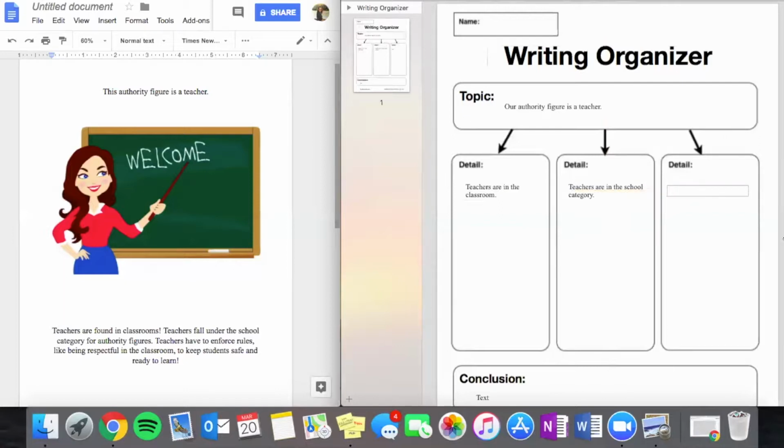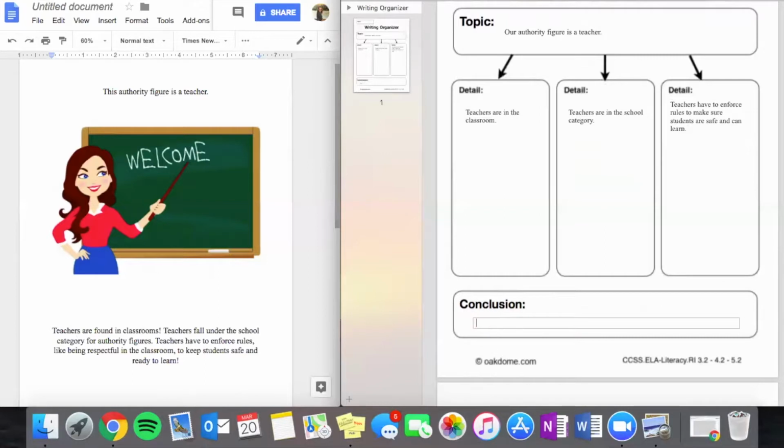And then the last detail I'm going to write is based on the last fact it gives us. It says teachers have to enforce rules like being respectful in the classroom to keep students safe and ready to learn. So the last detail I'm going to write is that teachers have to enforce rules to make sure students are safe and can learn. So we learned all of that from this informational sheet about our authority figure, right?